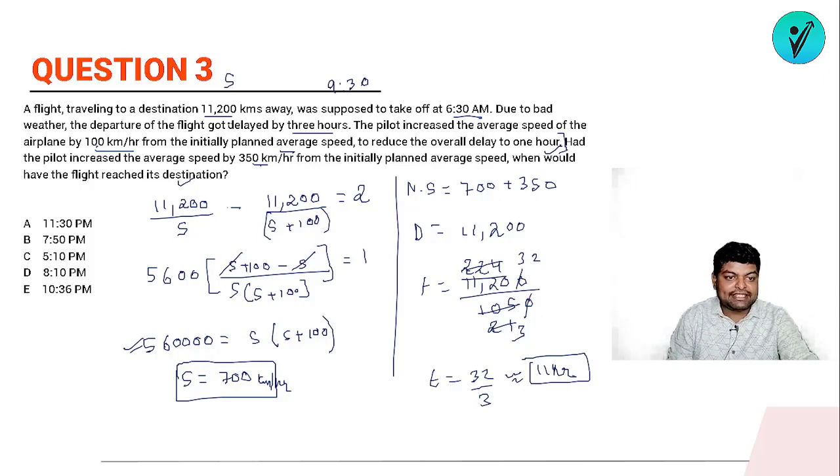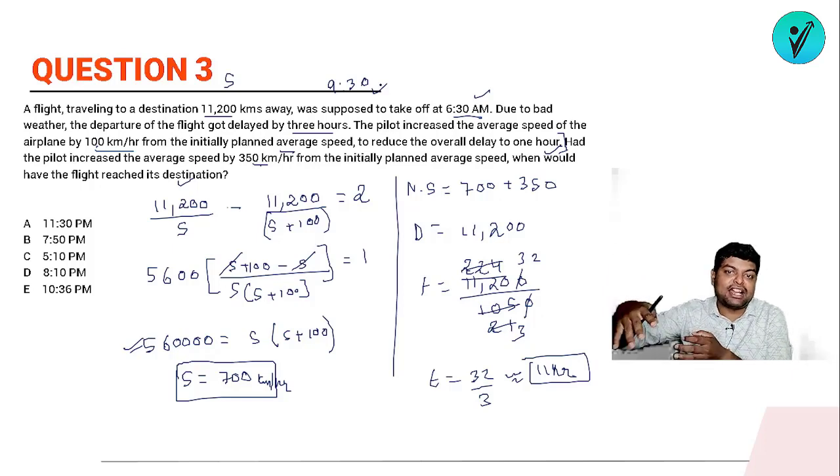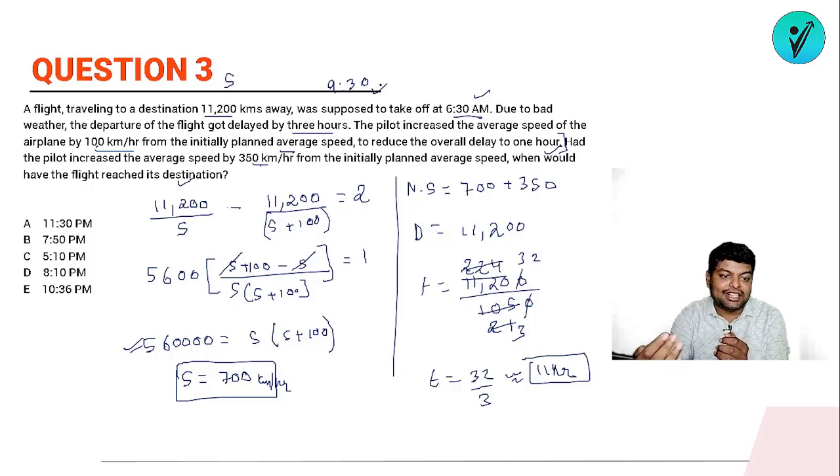सो इफ योर फ्लाइट इज स्टार्टिंग एट 6:30 AM, oh sorry, it is starting at 9:30 AM. Actual time of departure is 9:30 AM, right? So if the departure time is 9:30 AM, ठीक है, अगर 12 hours लेते तो it would have been 9:30. Subtract 1 hour, so it is 8:30. But your actual time will be lesser than that. 8:30 से छोटा वाला ऑप्शन. So 8:30 से छोटा ऑप्शन कौन है? It's 8:10.